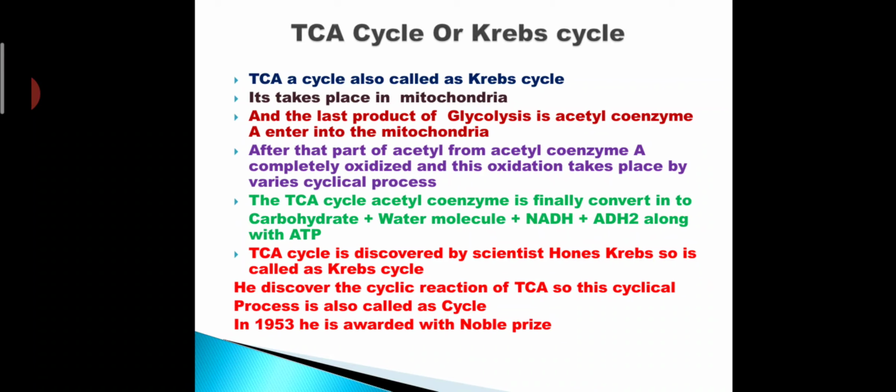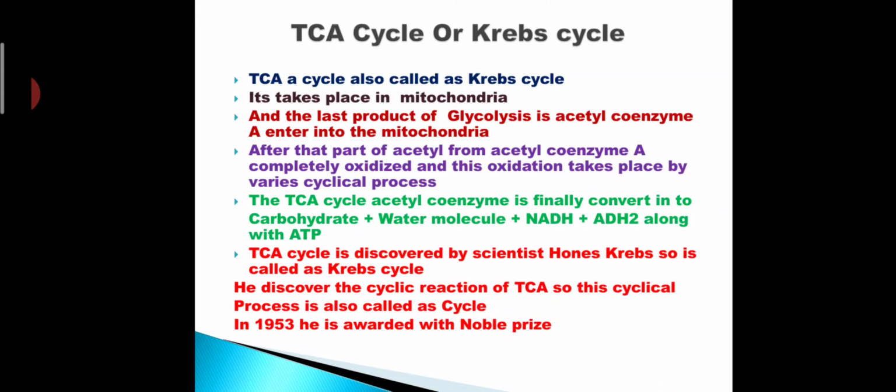The last product of glycolysis is acetyl coenzyme A, which enters into the mitochondria, and after that the acetyl part is completely oxidized by various cyclic processes.